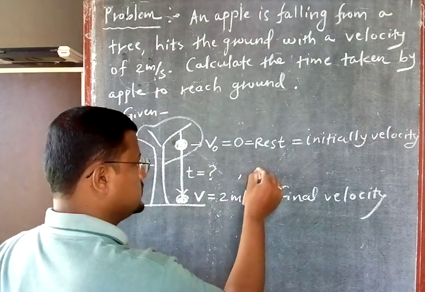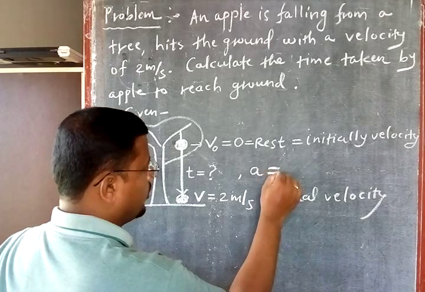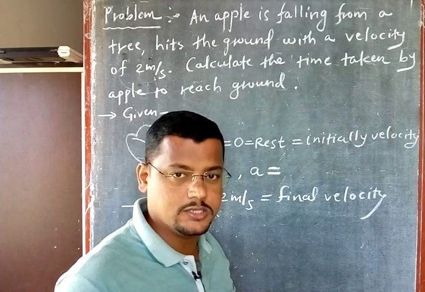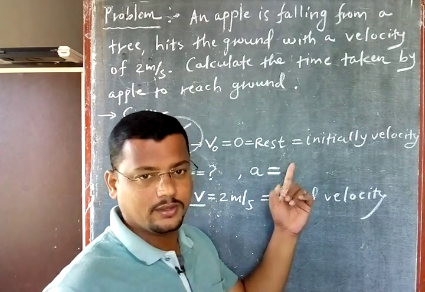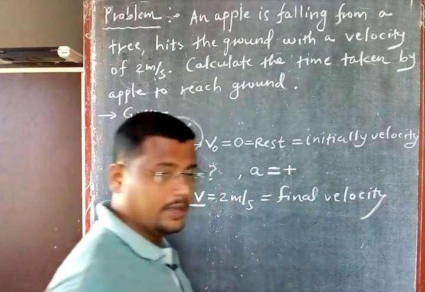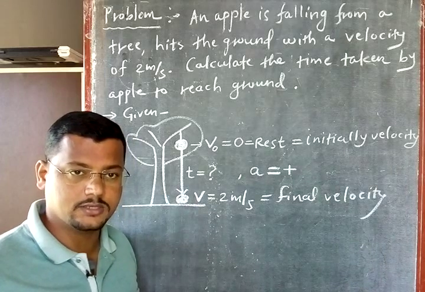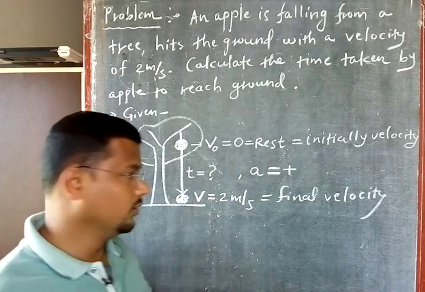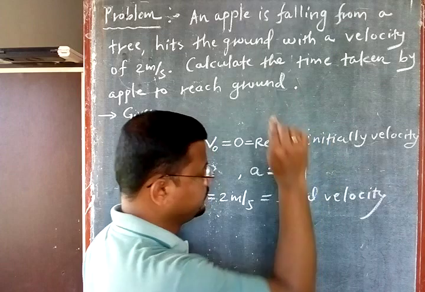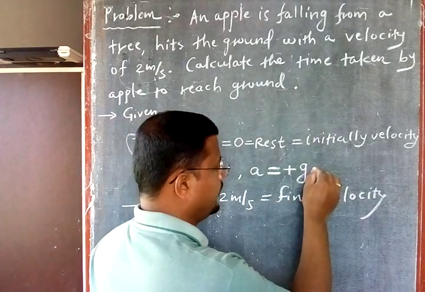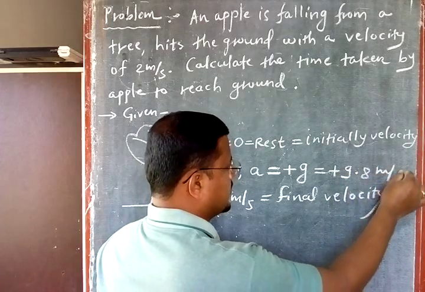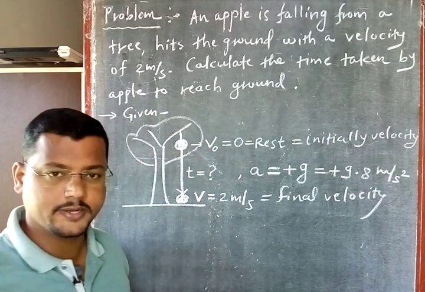Now my question is, in this case is acceleration positive or negative? Clearly acceleration is positive because there is an increase in velocity. What was the initial velocity? 0. What is the final velocity? 2 meter per second. So the velocity increases. So your acceleration is positive, and this acceleration is generated because of gravity. Because of gravity the velocity increased. So this acceleration is plus, and this is acceleration due to what? Gravity. And acceleration due to gravity, you know the value of g, it is equal to 9.8 meter per second square.